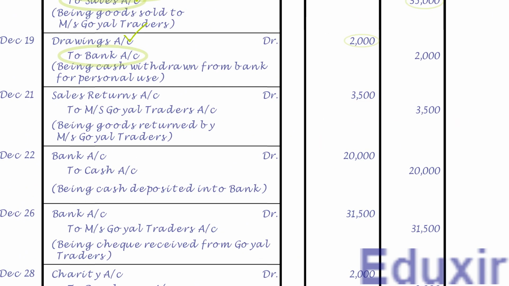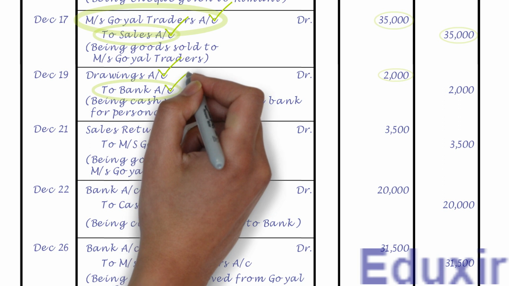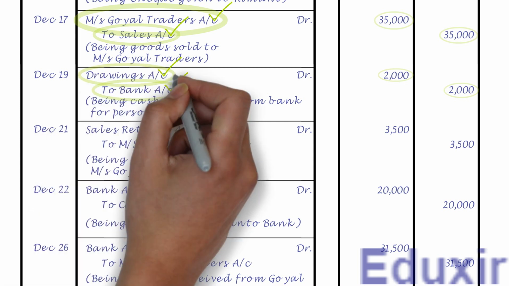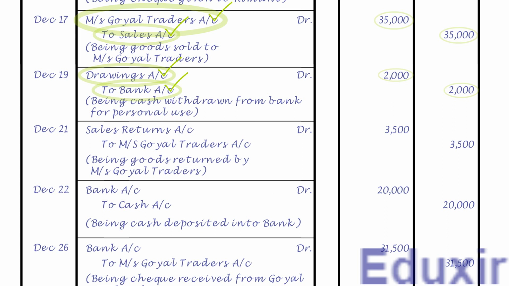As the name suggests, it needs to be posted on the credit side of bank account and the credit amount is 2000 rupees. Note that the details that need to be posted into the particulars column is drawings account. As we already have the bank account, let us now post this entry into that account.